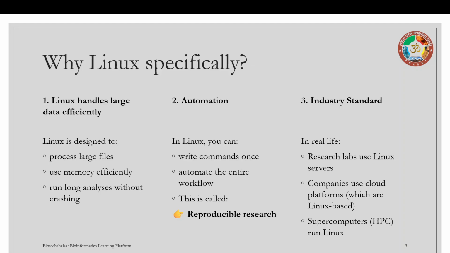In this program, we are not learning Linux as a subject. We will be learning it as a tool to do real bioinformatics. Once you are comfortable with Linux, you can work with real datasets, you can run real tools, you can build real projects. So now that we understand why Linux is important, let's start from the very basics.